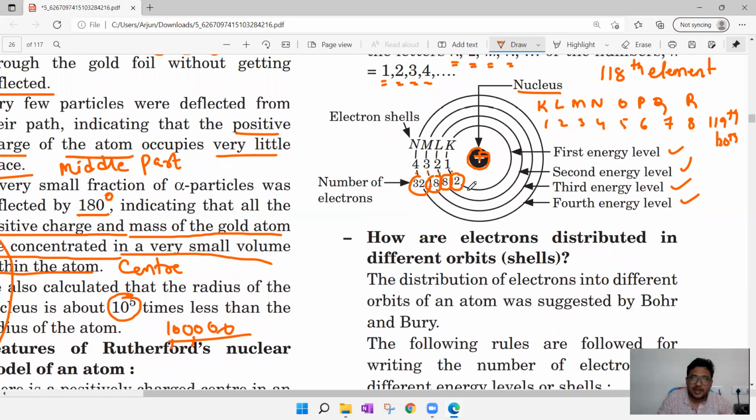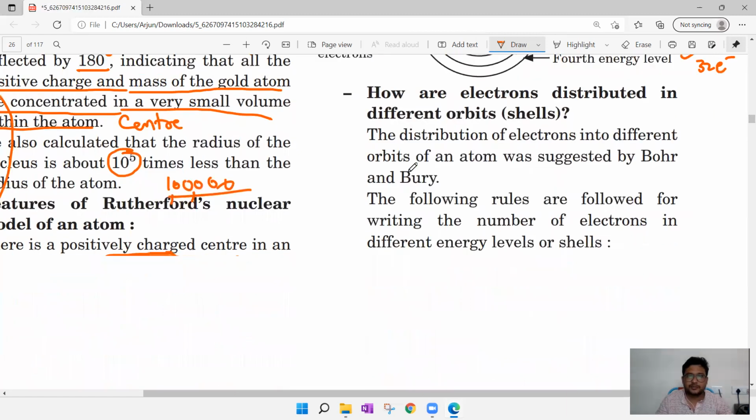In the first orbit, they are representing 2, which means in the first orbit there are 2 electrons. In the second orbit, they have represented 8 electrons. In the third orbit, 18 electrons. In the fourth orbit, 32 electrons. How come? We'll see that.